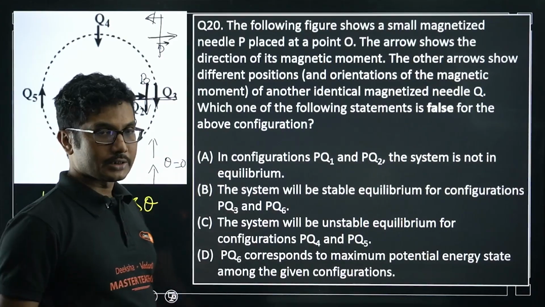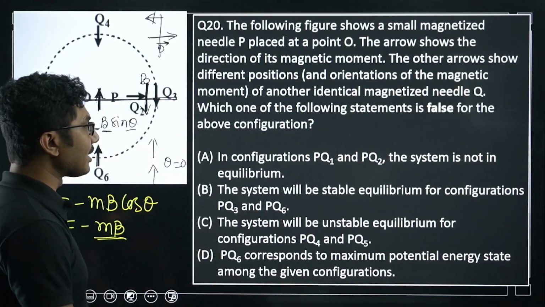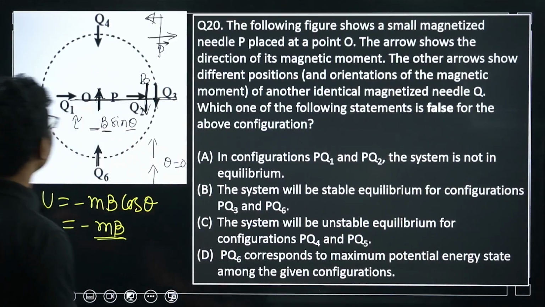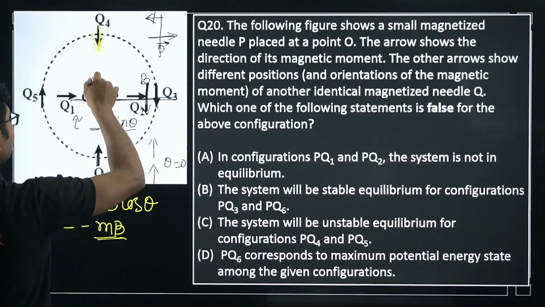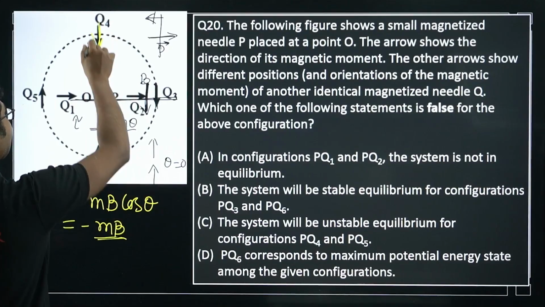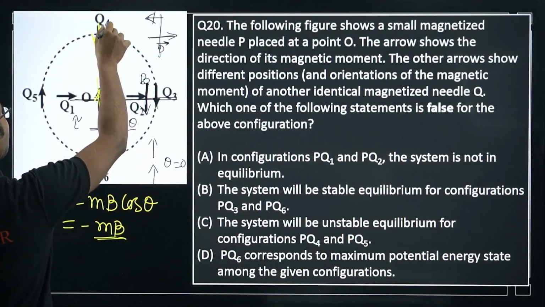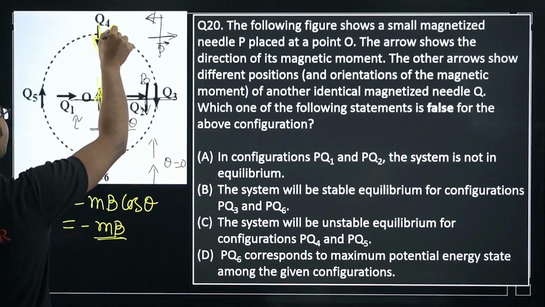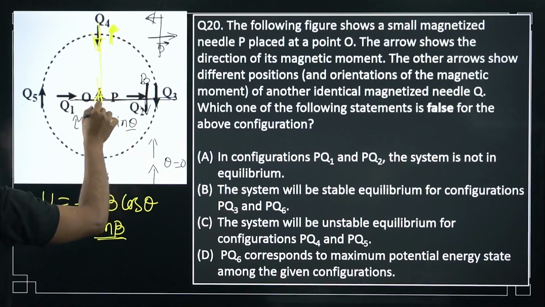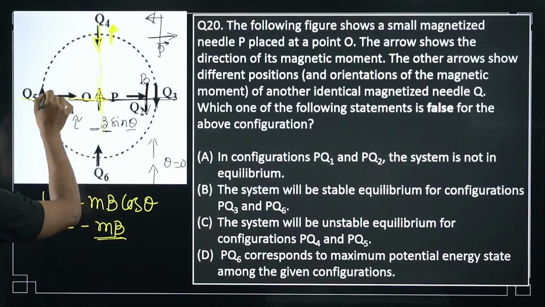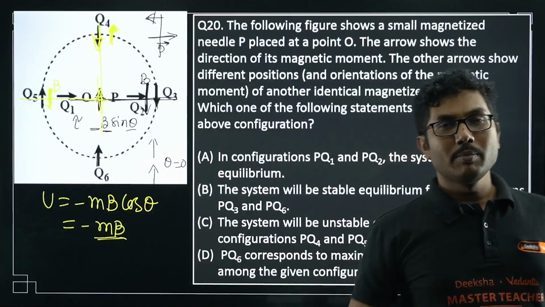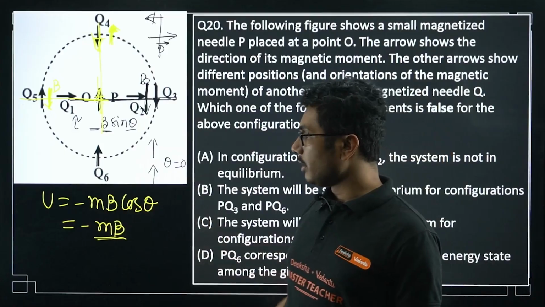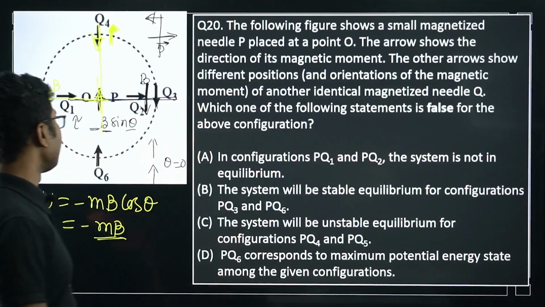Now the next statement: the system will be in unstable equilibrium for configurations PQ4 and PQ5. This is opposite, in the axial position. In the case of the axial position, the magnetic field will be in this direction, so they are in opposite orientation, so definitely it is unstable. Similarly, this is in the axial position, so the magnetic field will be in the opposite direction. So again they are in unstable equilibrium. Unstable equilibrium means the torque is 0, but the potential energy is maximum.